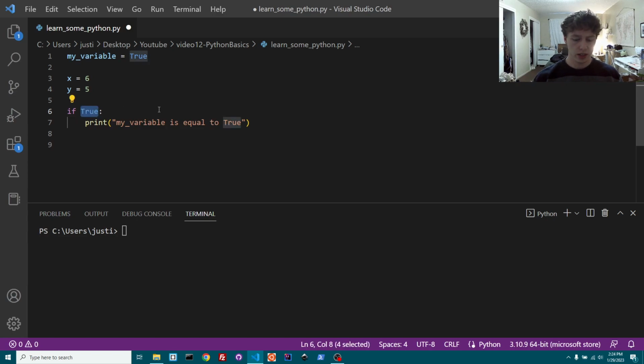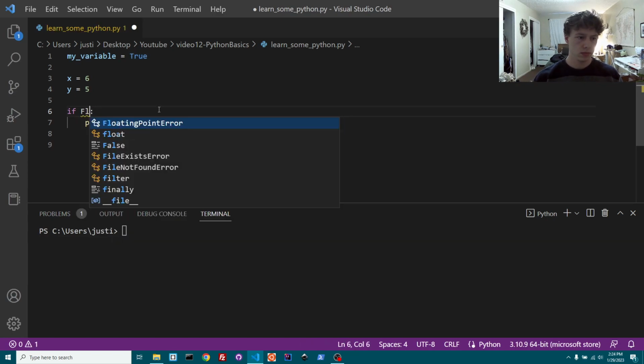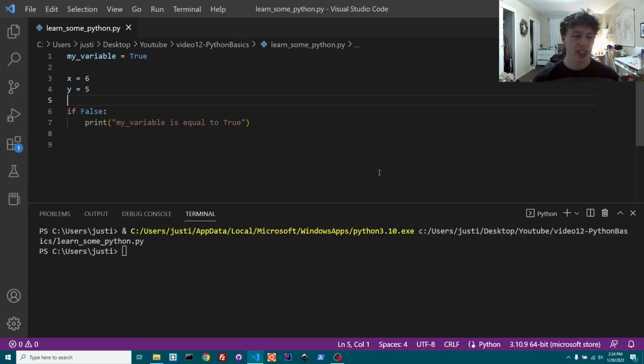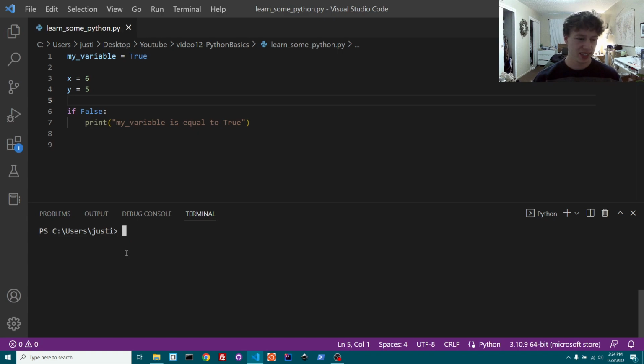And then if you said if false, then look, it actually grays this out in Visual Studio Code because it knows that no matter what I put in here, if I say if false, it's never going to run it. So it's pretty much telling me, hey, don't do that because that's dumb. But obviously if we run that, nothing is going to happen because it's false. So that's how those conditionals work.